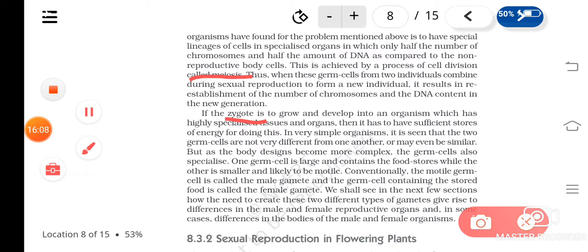So in sexual reproduction there is variation, and when it is accumulated over generations, the individuals in a population will be different. I have also spoken about the gametes, two different types of gametes. Hope this much is clear.